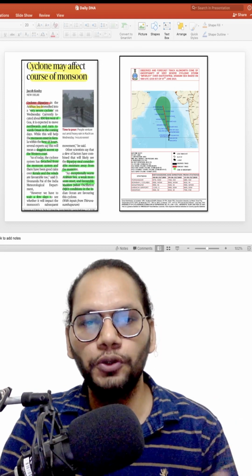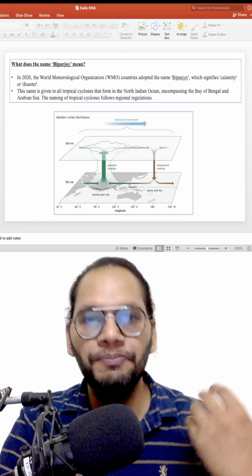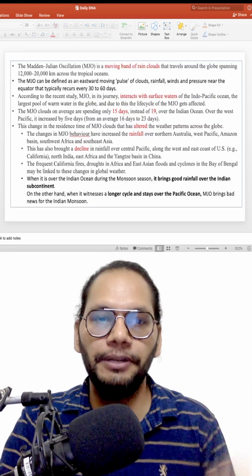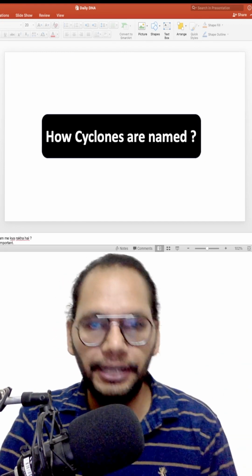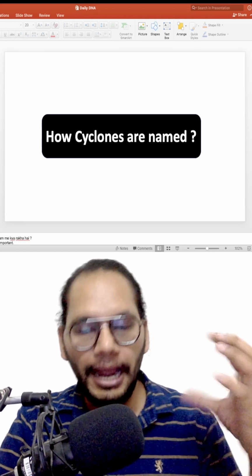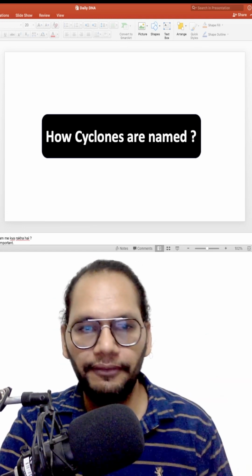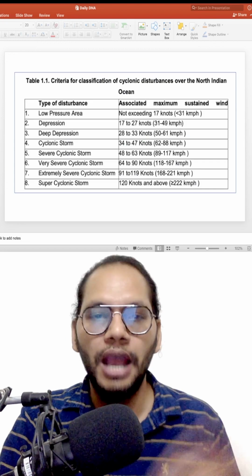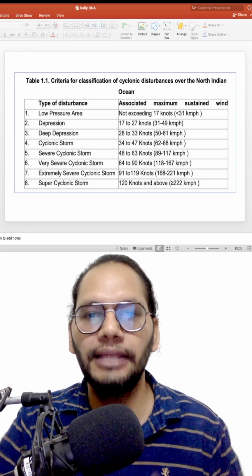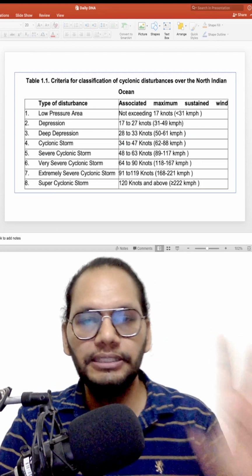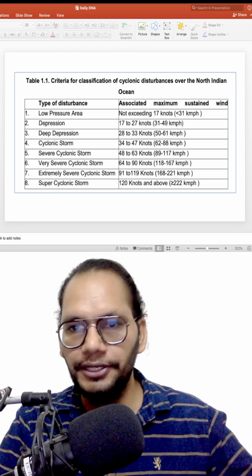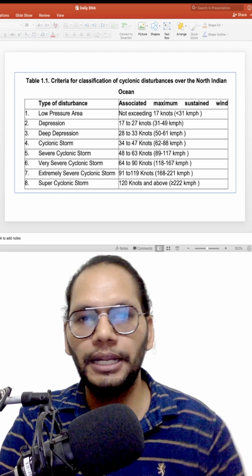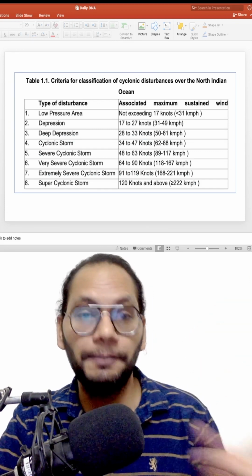So this article talks about different concepts like the Madden-Julian oscillation, and the relation between the cyclone and the delay of the monsoon. Apart from that, you also need to read how cyclones are named and how these names are proposed by different countries in the Indian Ocean. Apart from that, it also talks about the categorization of the different kinds of cyclones. This categorization is done by the Indian Meteorological Organization. So this article needs to be covered from the geography perspective and the disaster management perspective also.